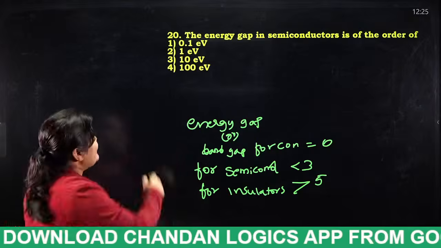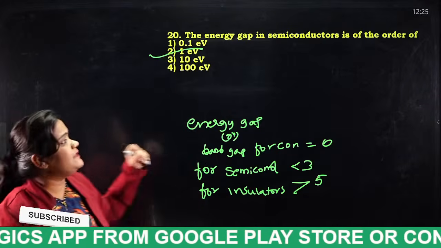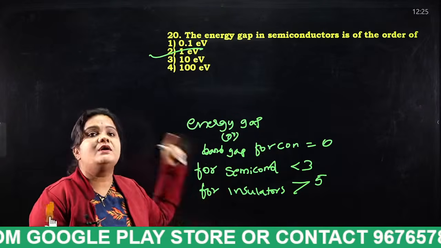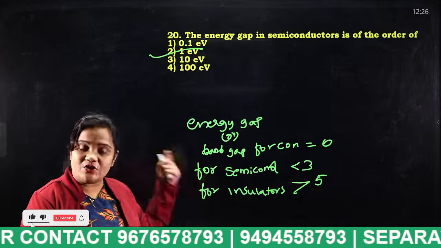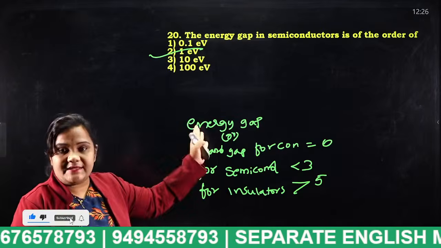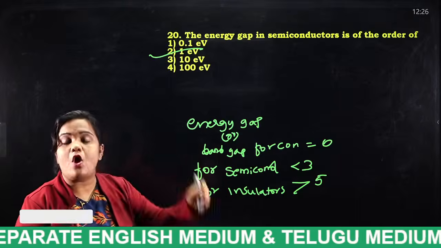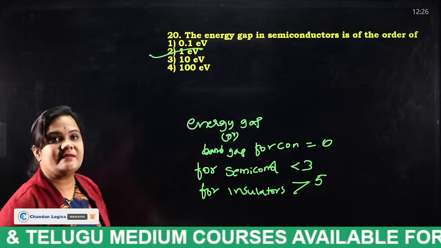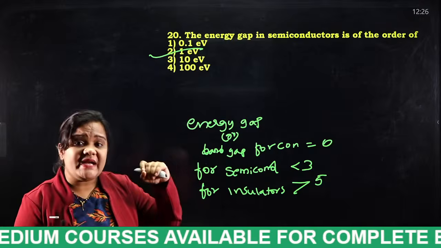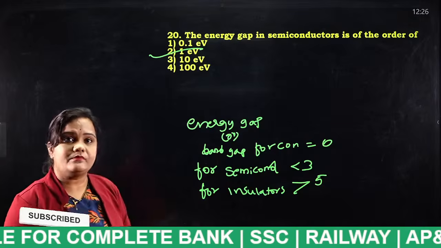So tell me, students, what is the answer for this question? Very good. The answer is 1 electron volt. The energy gap in a semiconductor is of the order of 1 electron volt. If they ask for insulators, it is greater than 5. If they ask for conductors, the energy gap will be 0. Very important concept. I have covered each and every concept, students, so don't miss this session.